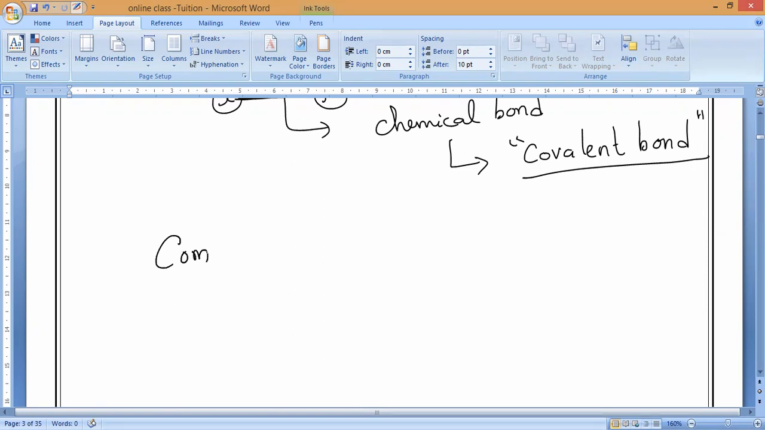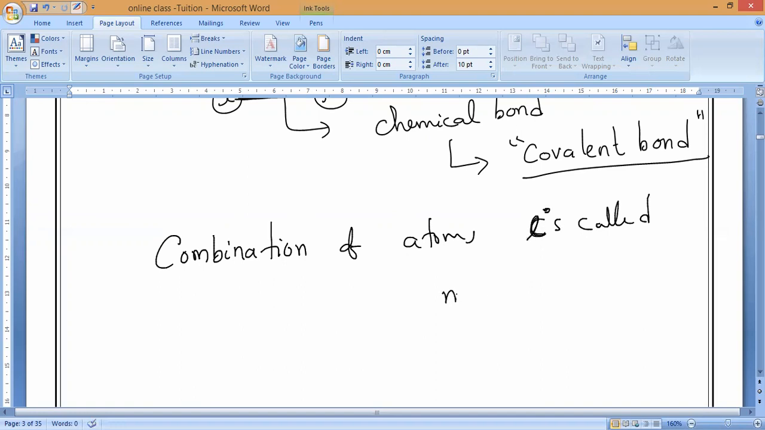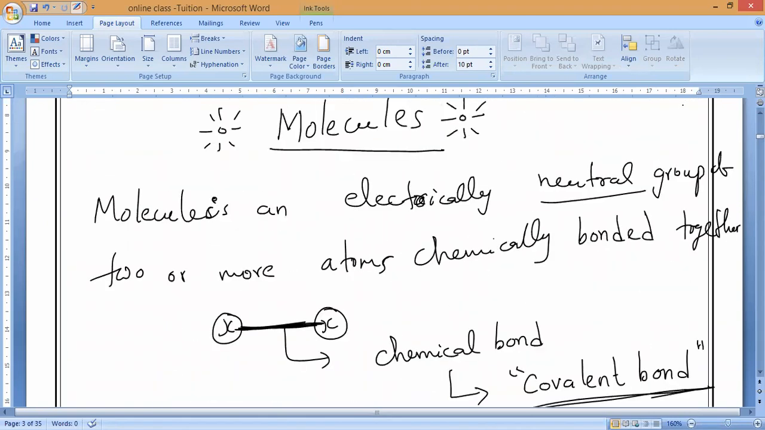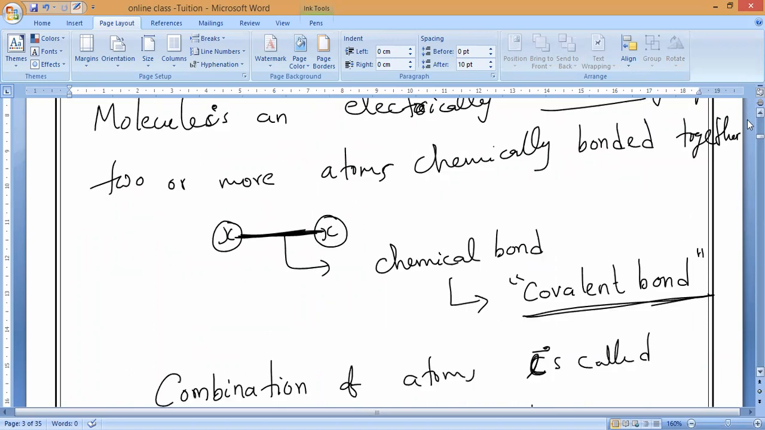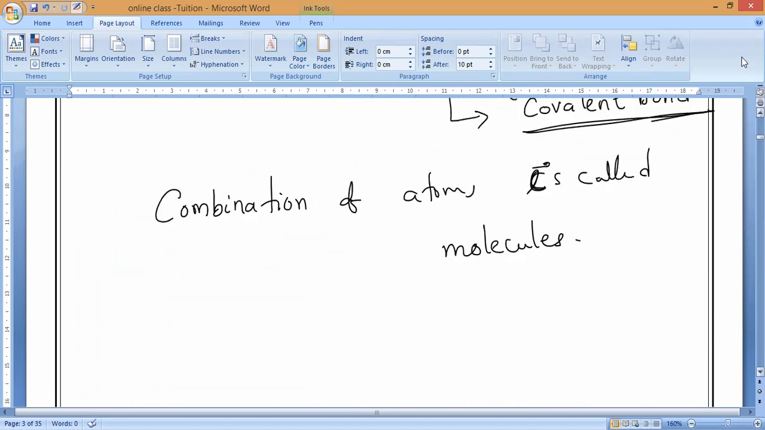More than one atom combined is called a molecule. Atoms are combined together in a molecule with the help of which bonds? Covalent bonds. Okay, one more type of bond will come in ions, which I will explain later. So in molecules, when the atoms are electrically neutral, which bond is present? Covalent bond is present.